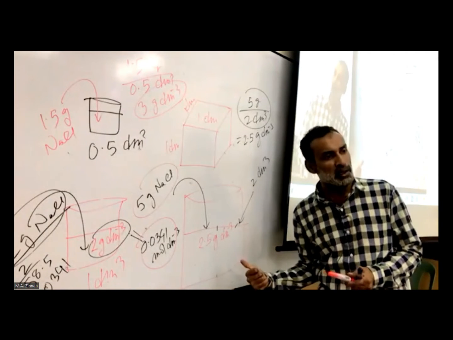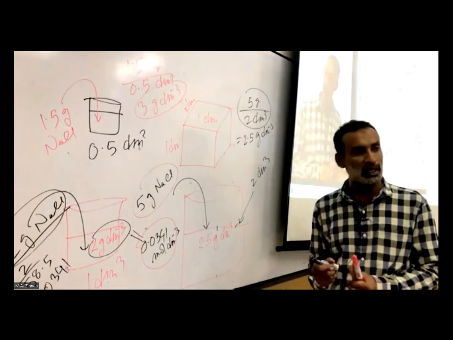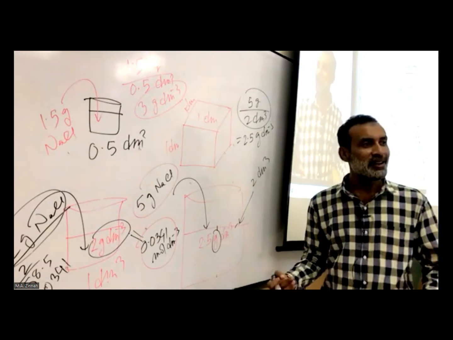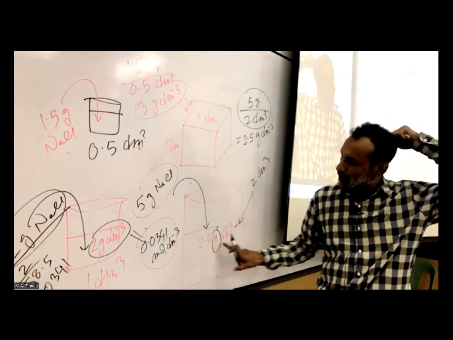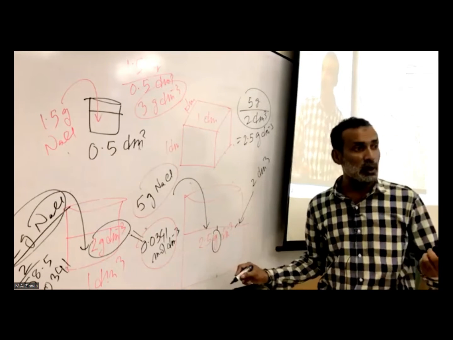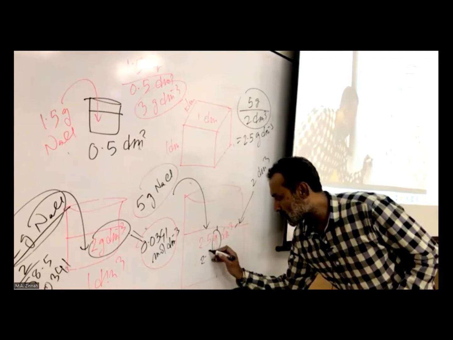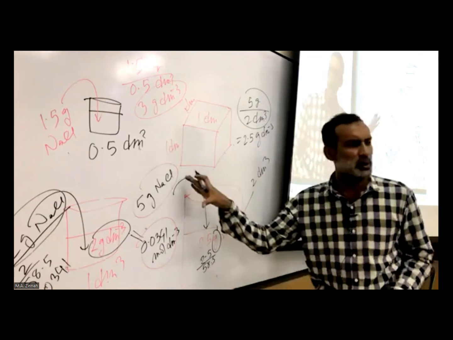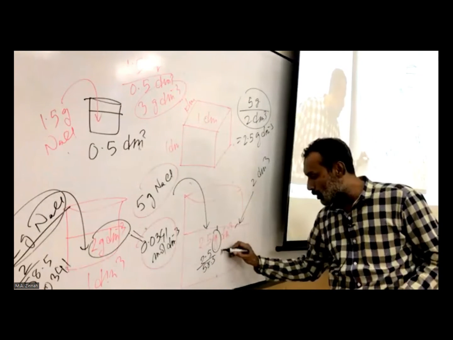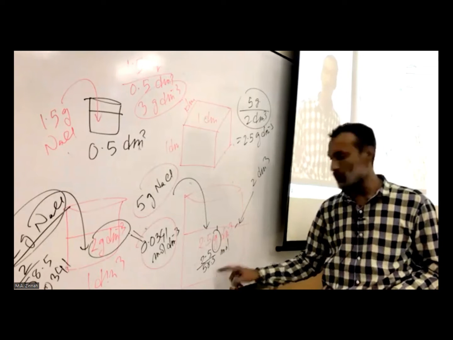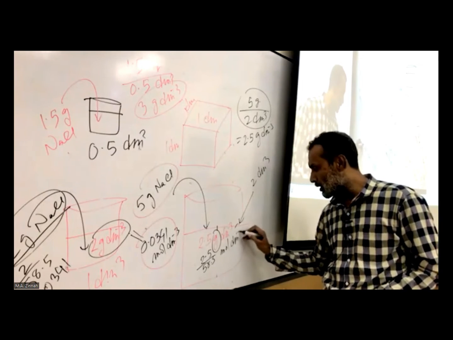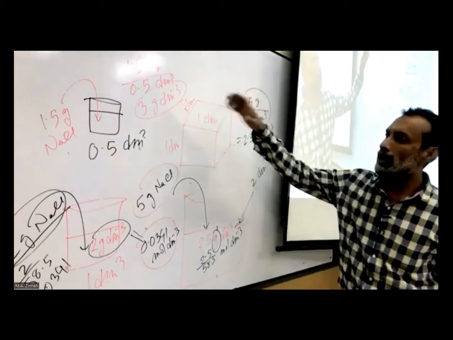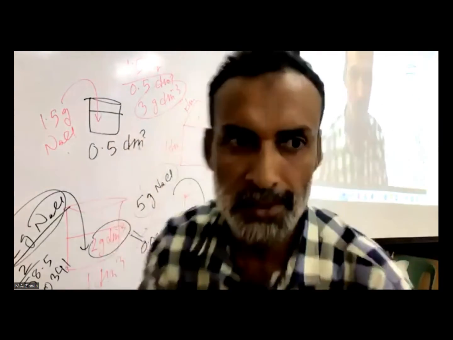Mole per dm cube convert করা যাবে? কিভাবে যাবে বলো দেখি। এই যে গ্রাম, এই গ্রামকে কিসে কনভার্ট করতে হবে? মোলে। So how to convert this gram into mole? If you divide this with molar mass, what is that? 2.5 divide 58.5. 58.5 মানে sodium chloride molar mass. So this is now mole, right? And this is still per dm cube. So you got answer. You got some value. হয়ে গেল? Now look at this one for the last one.